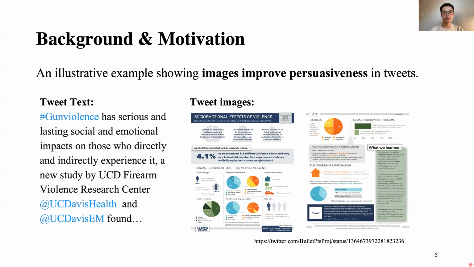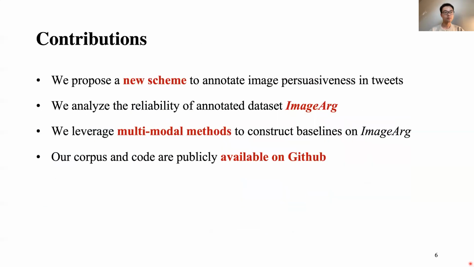We take the opportunity to analyze image persuasiveness in this project and have the following contributions. First, we propose a new scheme to annotate image persuasiveness in tweets. Second, we analyze the reliability of the annotated dataset. We call it ImageArg. Third, we leverage multimodal methods to construct baselines on ImageArg. Last, our corpus and code are publicly available on GitHub.